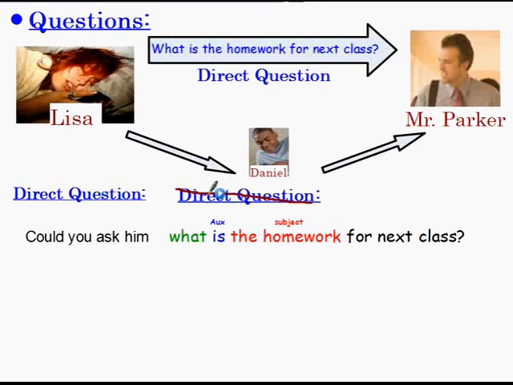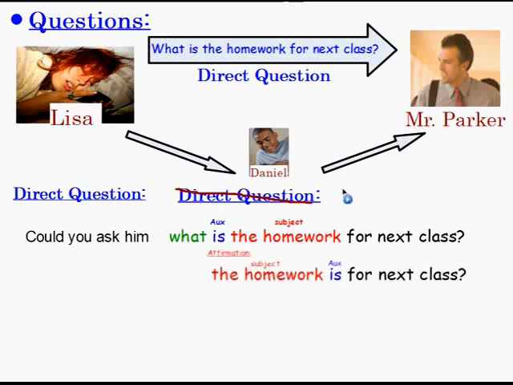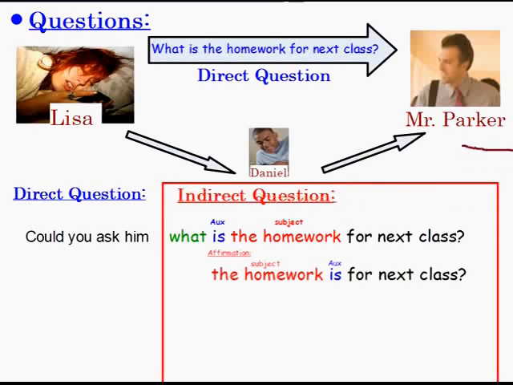We can't have two direct questions together, okay? It's just something about English that you can't do. So you say, well, then what do we do? Well, the answer is that we need to use an indirect question, okay? To do this, I need to change my direct question into an affirmation. The affirmation of the question "Is the homework for next class?" starts with the subject: "the homework is for next class." So this is how I'm going to make an indirect question, okay?